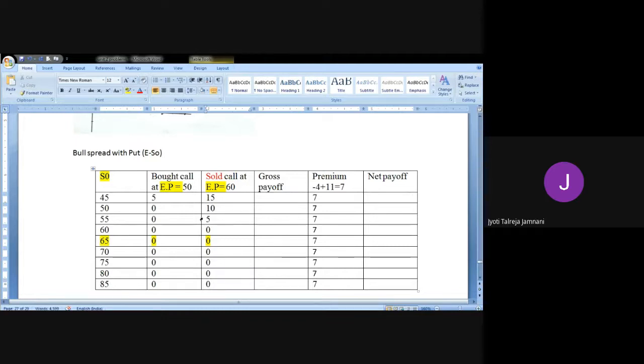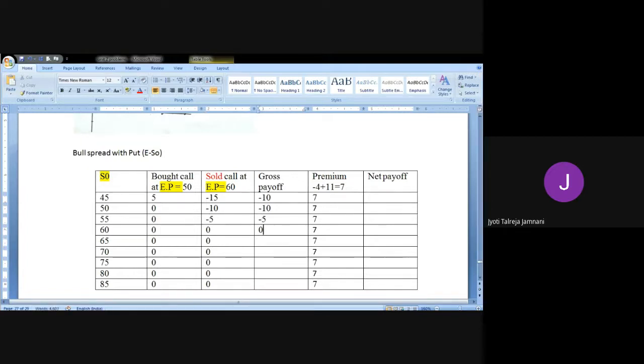Now because this is sold, we'll take it as minus. Now here 5 minus 15, it's minus 10. 0 minus 10 is minus 10. 0 here also minus sign. 0 minus 5 is minus 5.